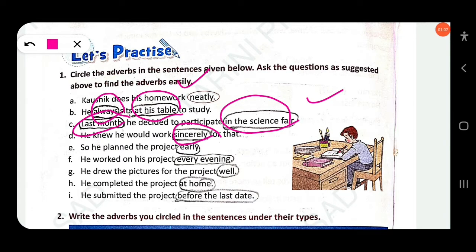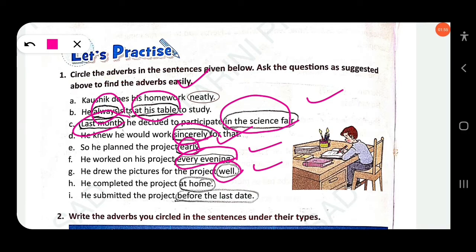The next one: he planned the project yearly. Yearly, yes, it tells about the timing of an action. Yearly, late, yesterday, tomorrow. So here you have to circle yearly. This is an adverb of time. The next one: he worked on his project every evening. Here every evening is the timing of an action, when he worked on his project. Yes, every evening, an adverb of time. The next: he drew the pictures for the project well. How did he draw the pictures? Yes, well, an adverb of manner.